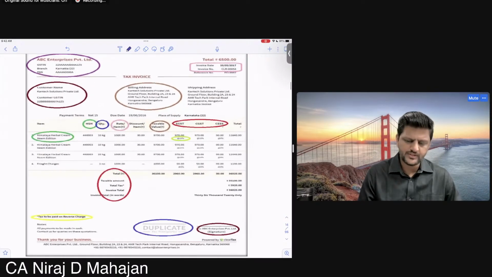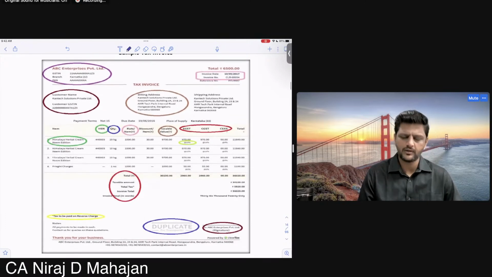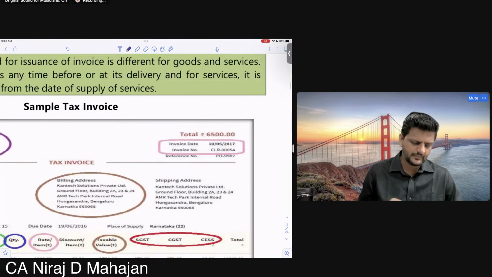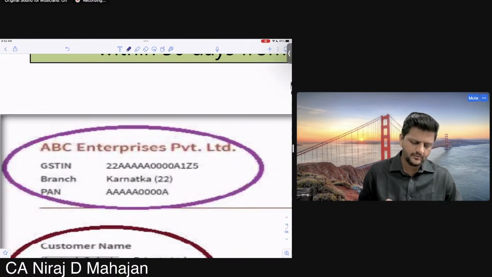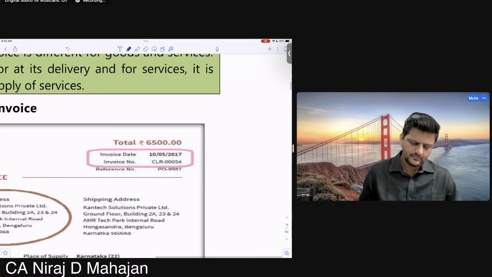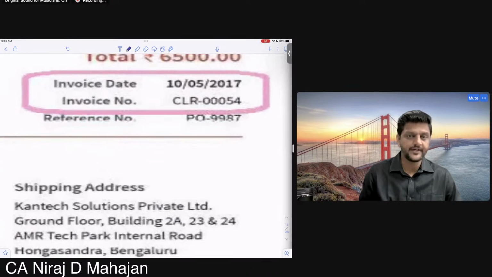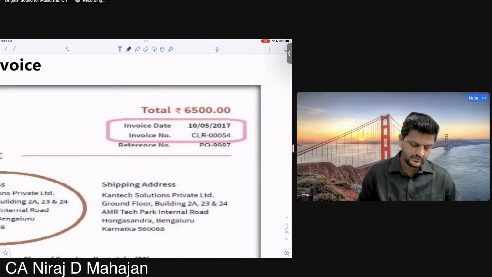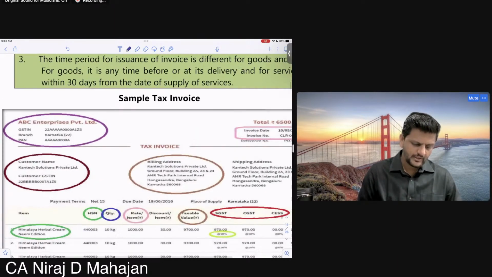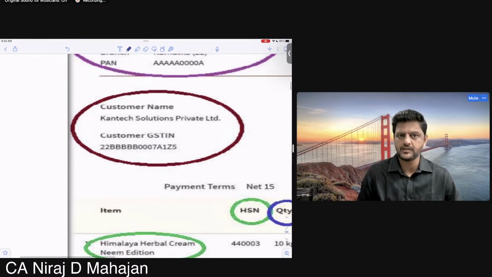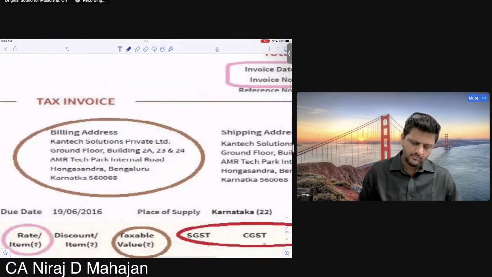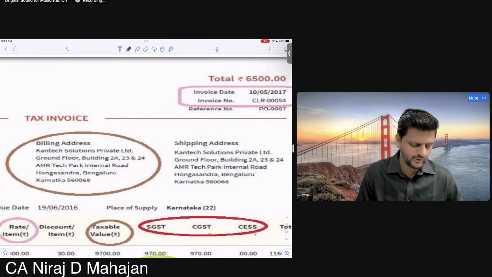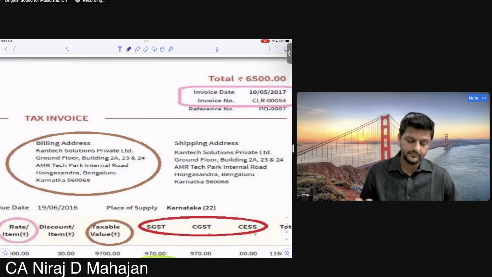Check quickly. What do we see here? Sample pro forma: name, GSTIN, invoice date is required, invoice number, then customer name, customer details, and GSTIN, billing address, shipping address. Maybe same or maybe different, right? Yes, chalie.